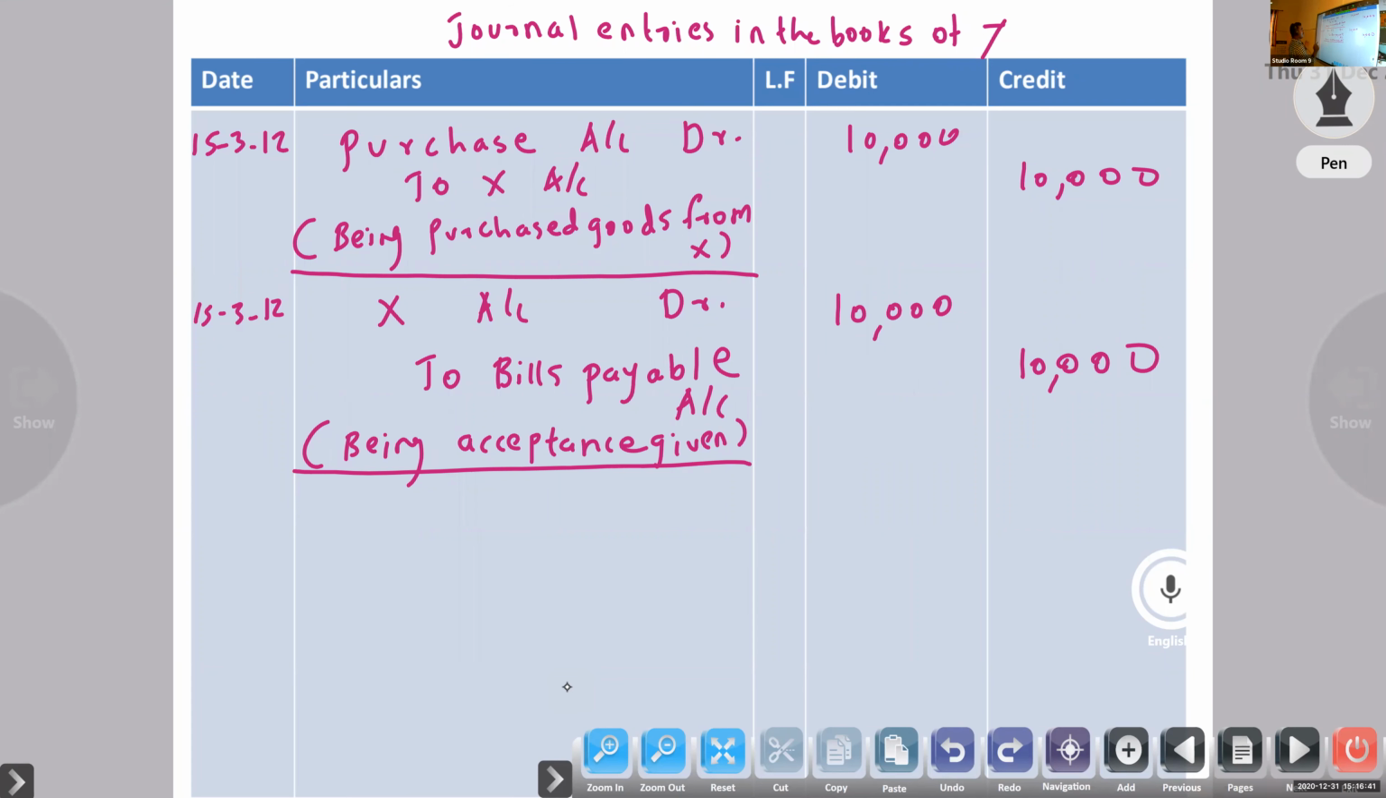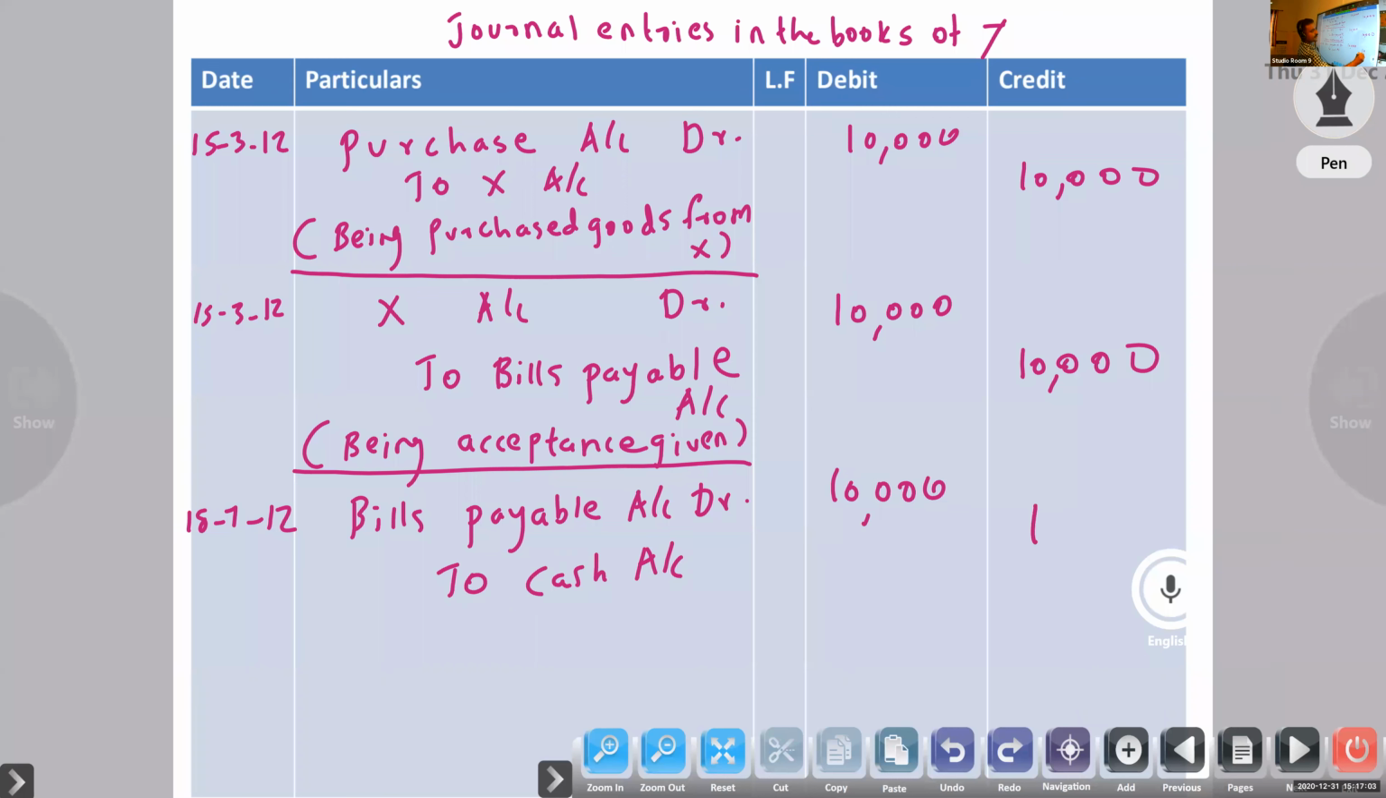So 4 months only, April, May, June, July. 15 plus 3, 18, 7, 12. Bills payable account debtor to cash account. Here no difference, 10,000 you have to keep. Being amount of bill paid.